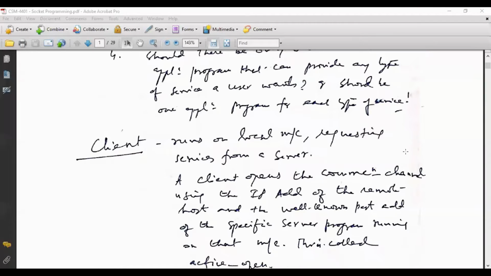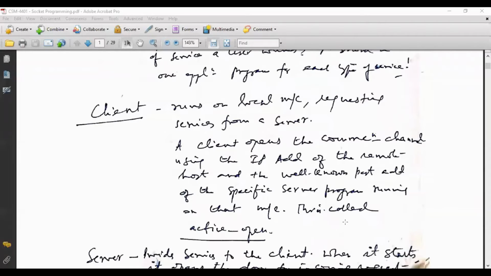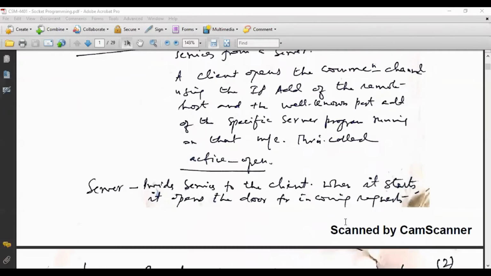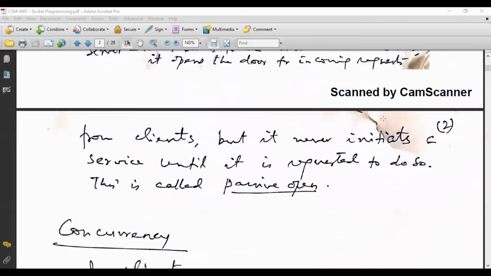A client opens the communication channel using the IP address of the remote host and the well-known port address of the specific server program running on that machine. The server program provides services to the client. When it starts, it opens the door for incoming requests. So that is the definition of these two programs, client program and server program.